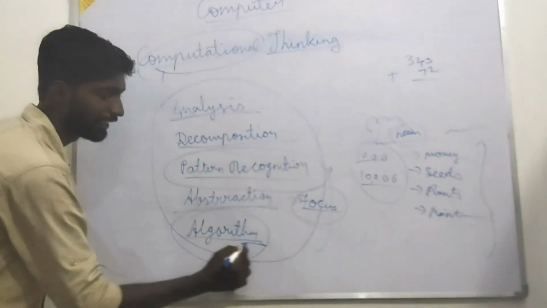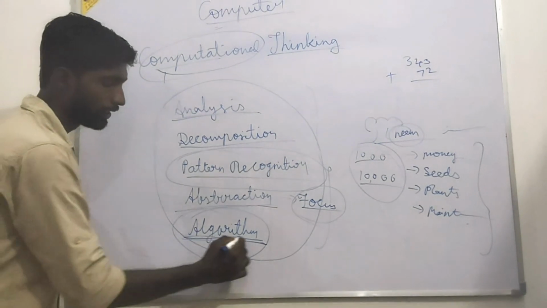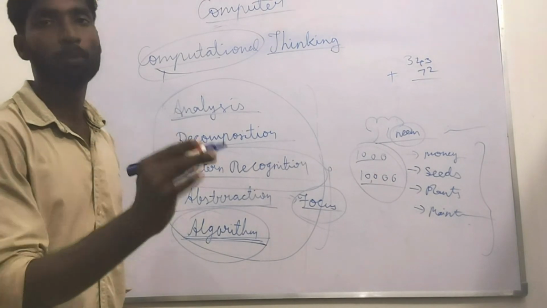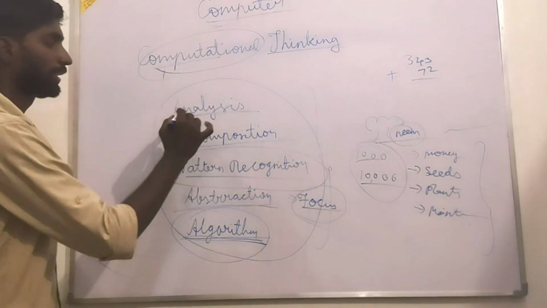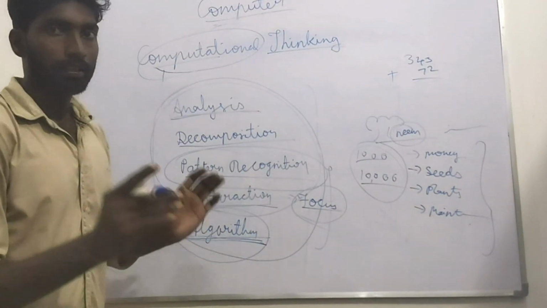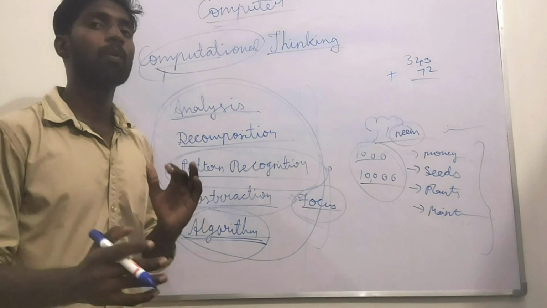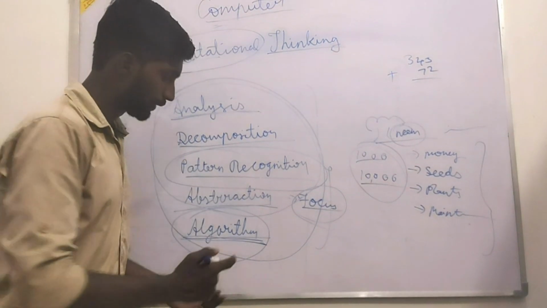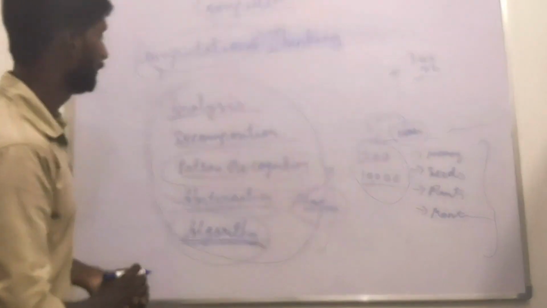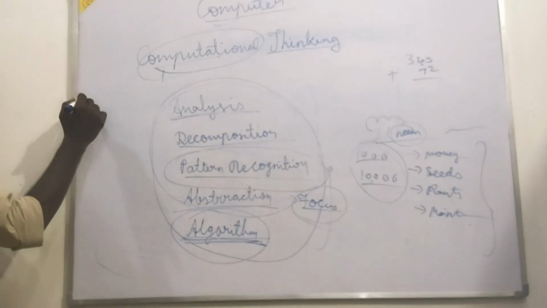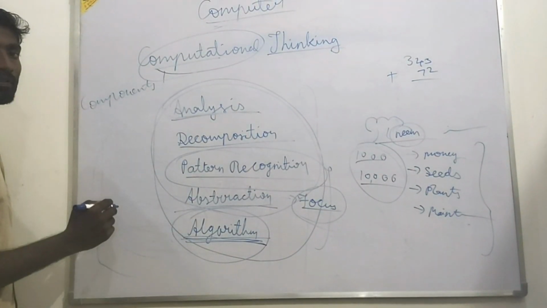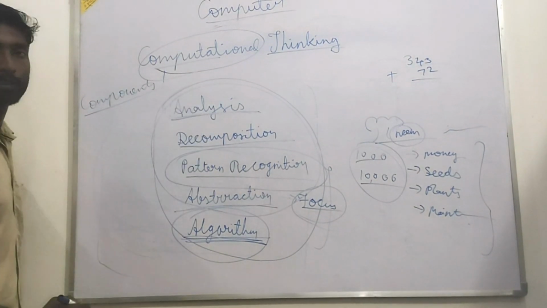Algorithm. Students, last year you learned that an algorithm is a step-by-step process to solve a problem. Am I right? So now he has analyzed and got all the ideas. Now he knows how to solve this problem. That is the algorithm, step-by-step solving of a problem. So these are the components of computational thinking.